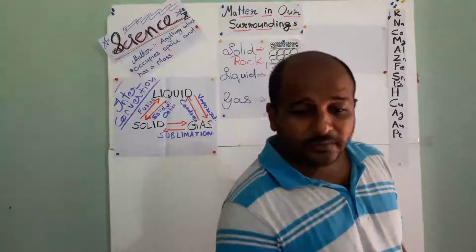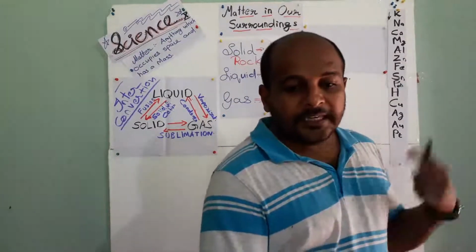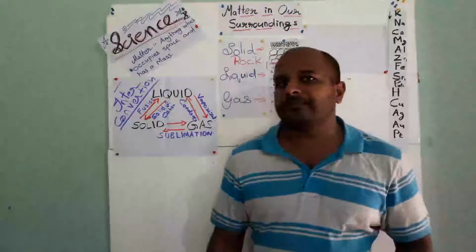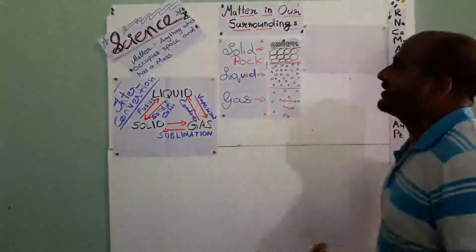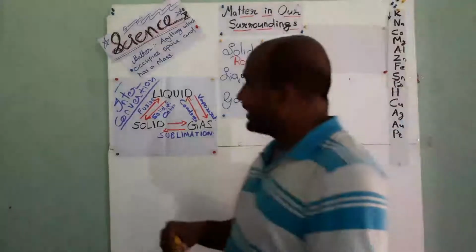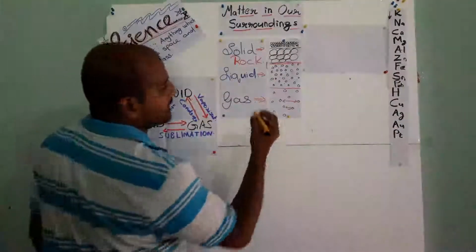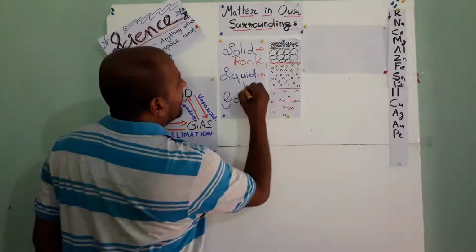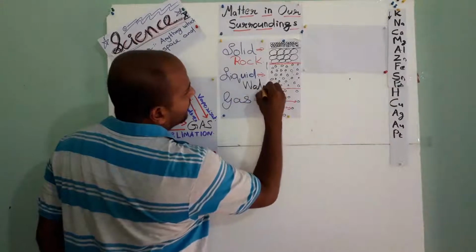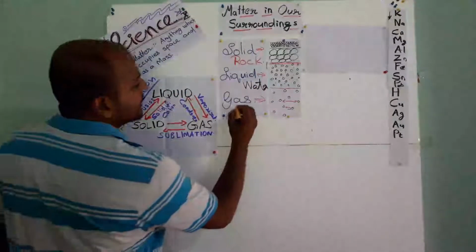And now what we are going to study next is change of state. Three different states are there: solid, liquid, and gas. Liquid, any example? Tell me. Water. Gas, okay, LPG.